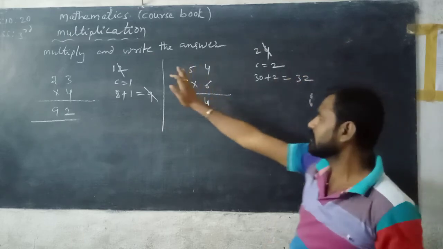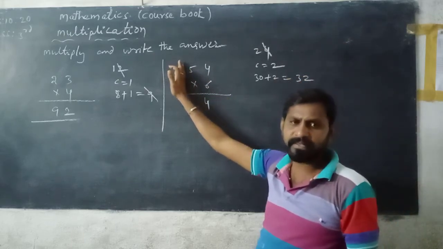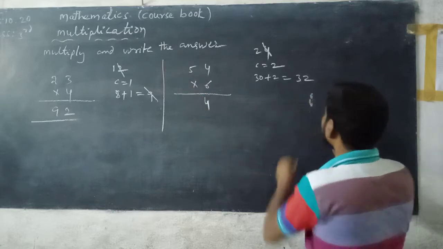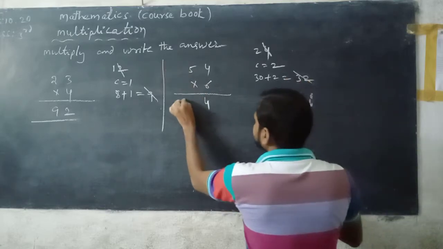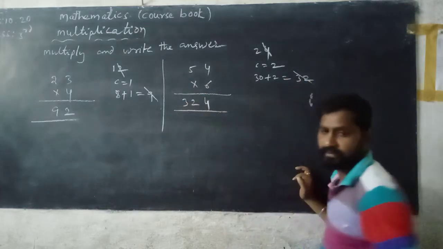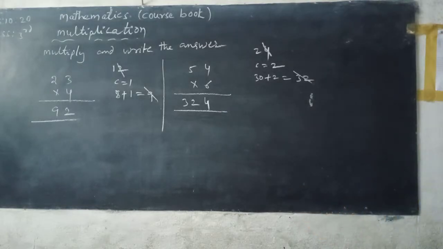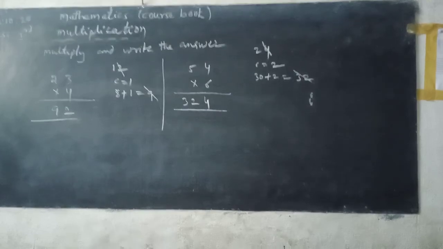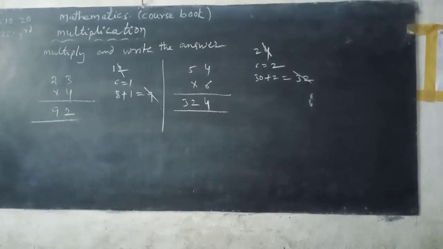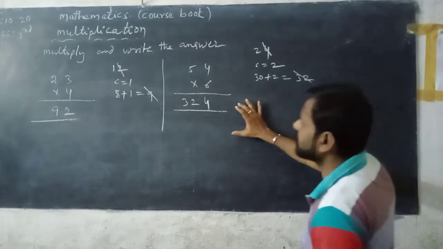This is the last place of the given number, so you can write 32 directly. There is no carrying. See here, product is equal to 324.